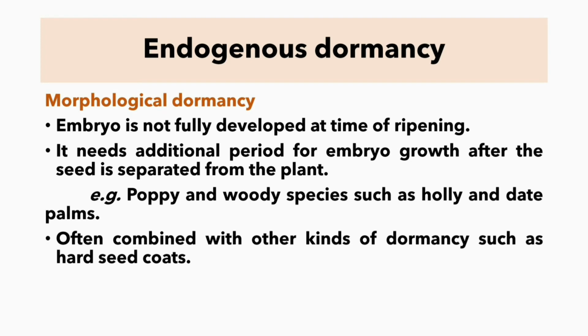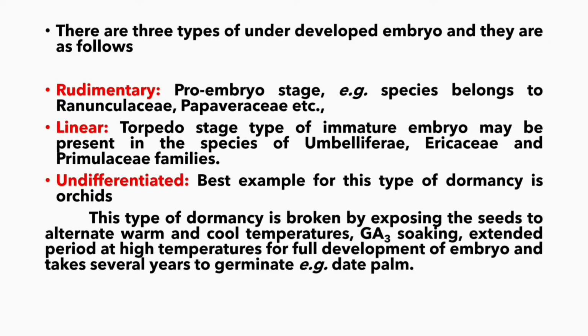There are three types of underdeveloped embryo: rudimentary, linear and differentiated. Rudimentary occurs at the pro-embryo stage. Linear, torpedo stage type of immature embryos may be present. Undifferentiated: the best example for this type of dormancy is orchids. This type of dormancy is broken by exposing the seeds to alternate warm and cool temperatures, GA3 soakings, and extended periods at high temperatures for full development of the embryo, and it takes several years to germinate. Example, date palm.